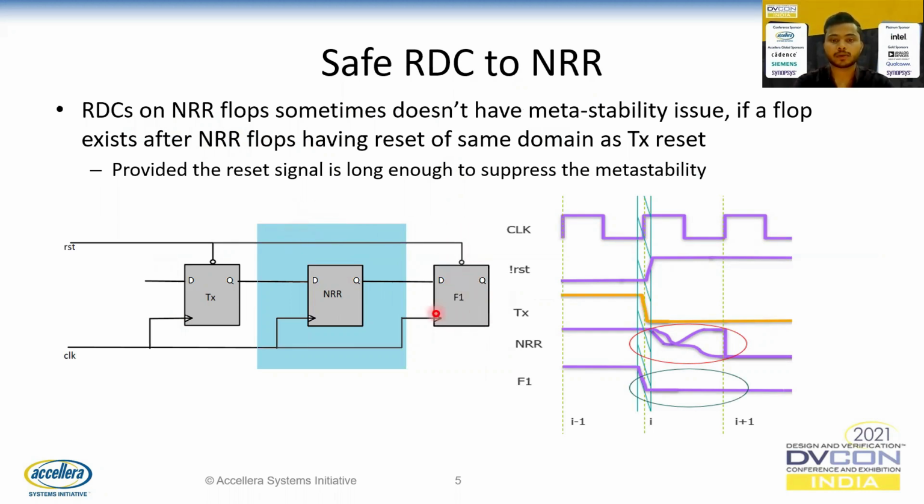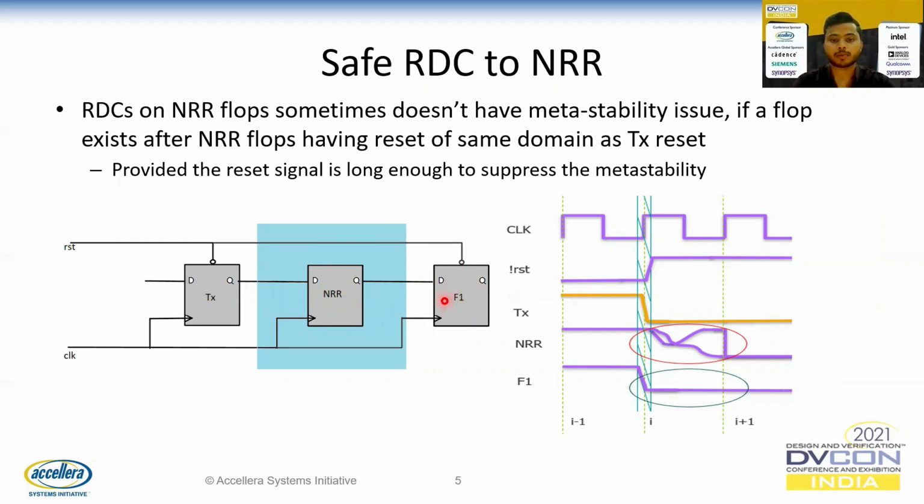Now let's see how this metastability is suppressed at F1. Here when the TX is reset, it might generate metastability at NRR because of its value being changed at setup or hold time of this clock domain. When this metastability is propagated to F1, let us say F1 has a reset which is long enough that it keeps F1 in reset state until the metastability is propagated to F1.